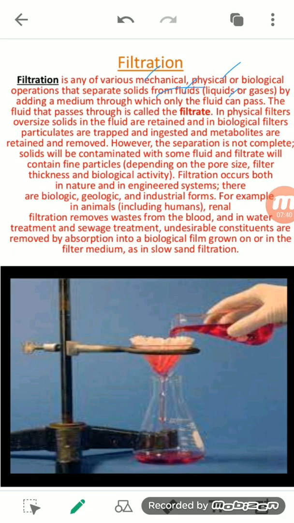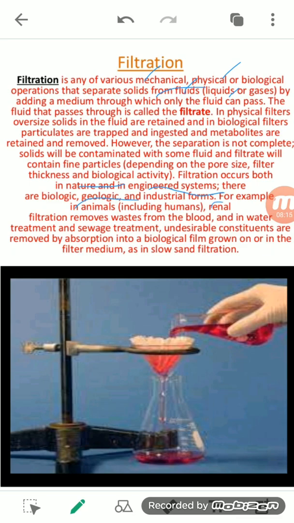In a physical filter, the oversized particles in the fluid get retained. They get separated. In a biological filter, the particulates are trapped and ingested, and finally they get removed. Filtration basically occurs both in nature and in engineered systems. So there are biological, geological and industrial forms.